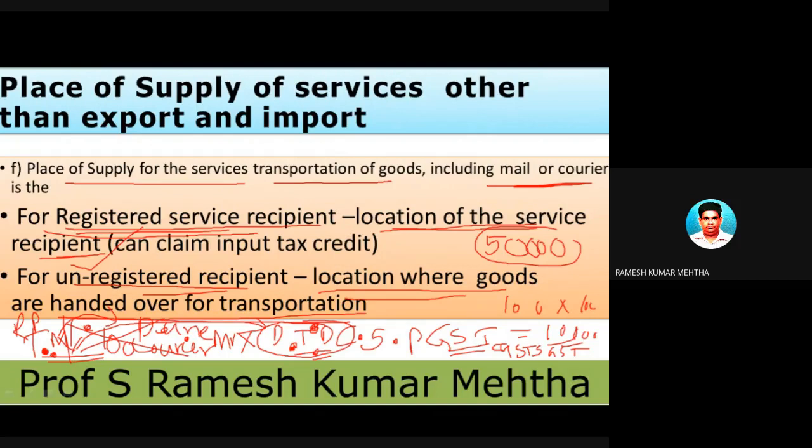This guy is in Pune and he is handing over these goods, that is 500 wedding cards, to DTDC at Pune. So place of supply is also Pune. Pune is the place of supply and the service provider is also in Pune. Again, it is a case of intrastate supply of services, and on this CGST and SGST will be levied.